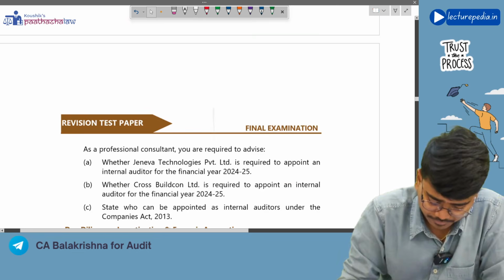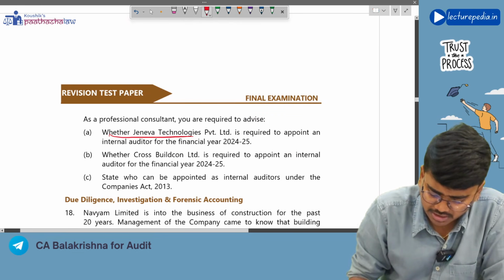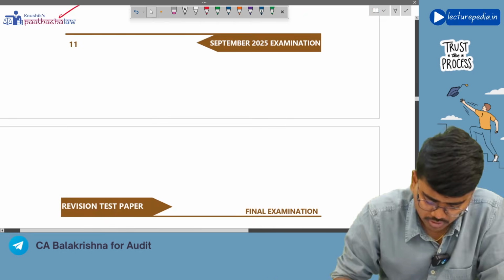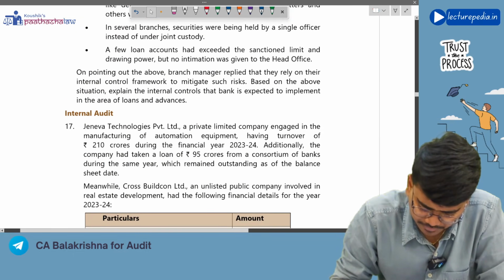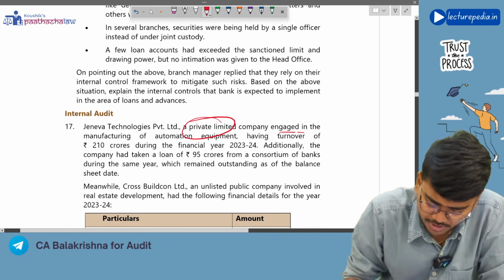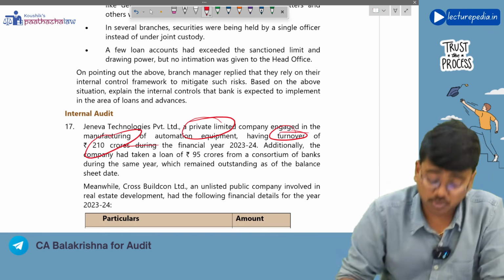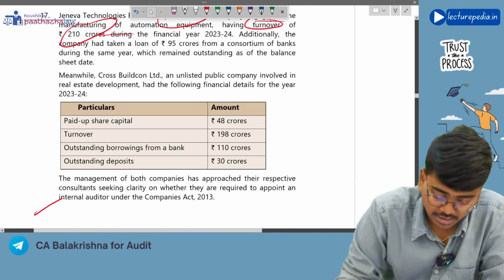Now, let's see whether Gina Technologies Private Limited is required to appoint an internal auditor. Gina Technologies is basically a private limited company engaged in manufacturing. Turnover is 210 crores, exceeding 200 crores. So, it is required to appoint an internal auditor.